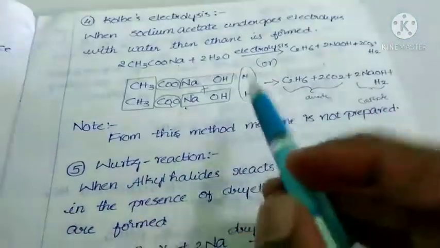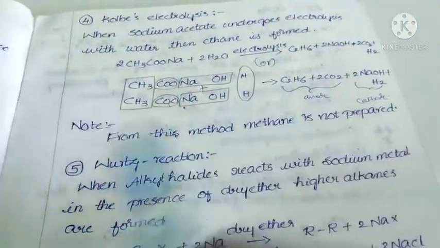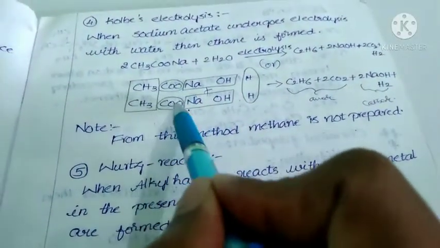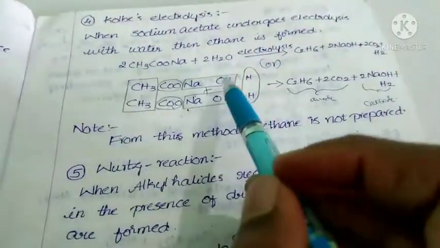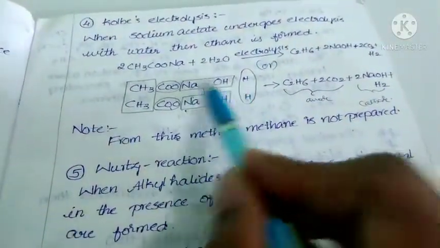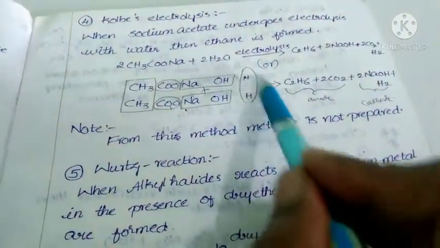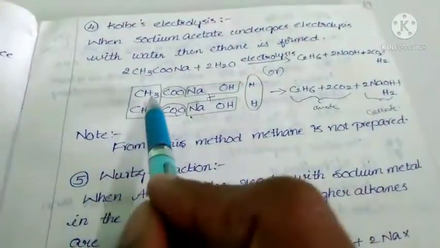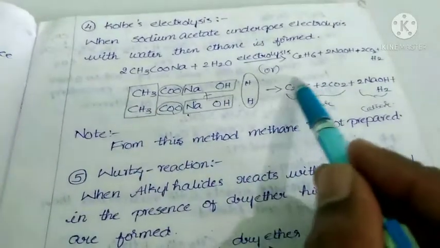When these molecules react with water in the presence of electrolysis, then 2 CO2 molecules will be removed. Similarly, 2 NaOH molecules will be removed. Next, this H and this H will be removed as H2, and between this CH3 and CH3 one bond will be formed, then that is called C2H6.